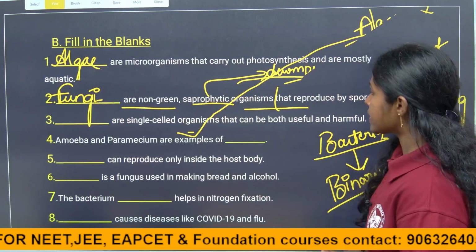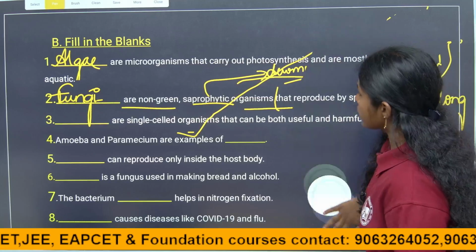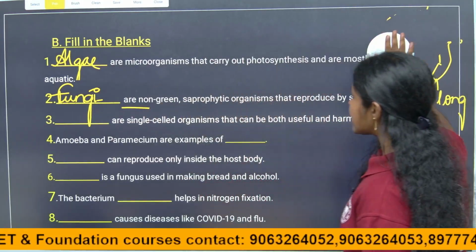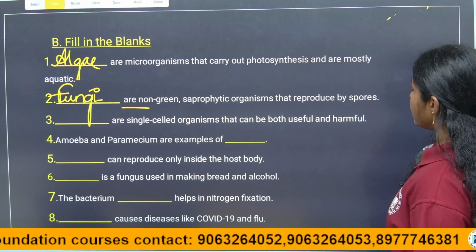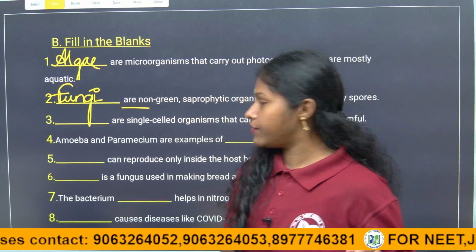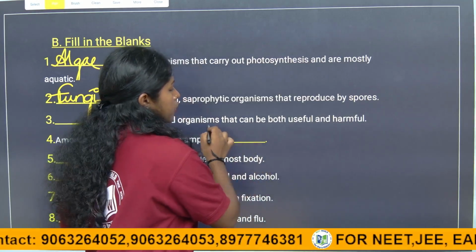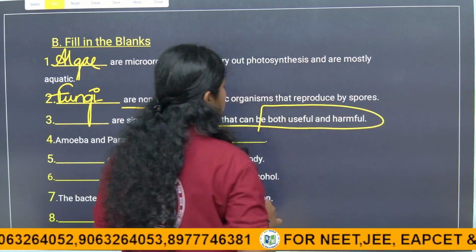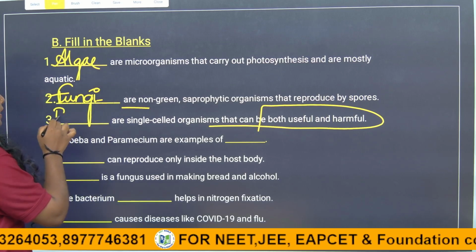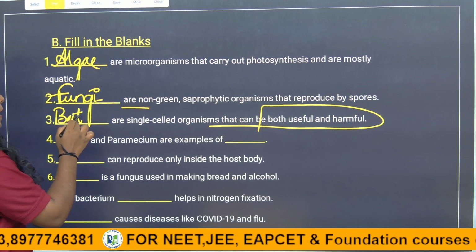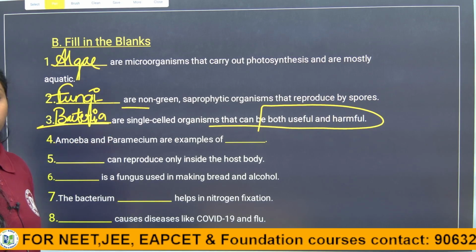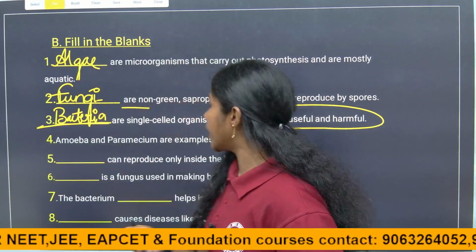Coming to the next question, children. Dash are single-celled organisms that can be both useful and harmful. Of course, they are single-celled living organisms that can be both useful and harmful. It is a direct question, children. The answer is bacteria, because lactobacillus bacteria are useful in making milk into curd, right?